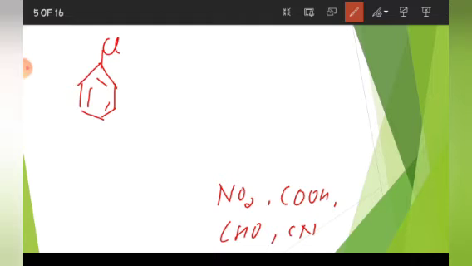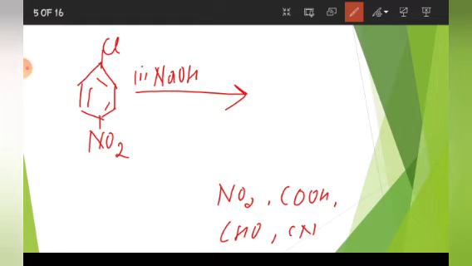Now if I introduce suppose NO2 here, then see, the conditions get milder. NaOH and 443 Kelvin, the temperature is reduced and we can get the product.